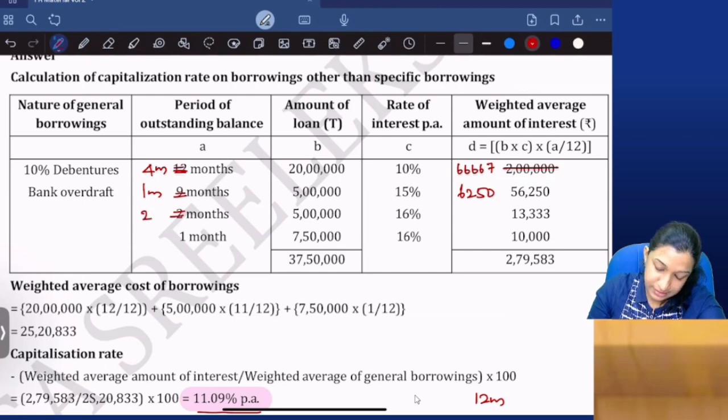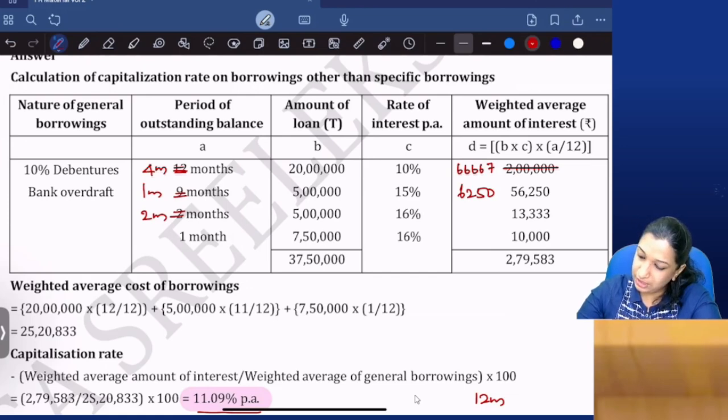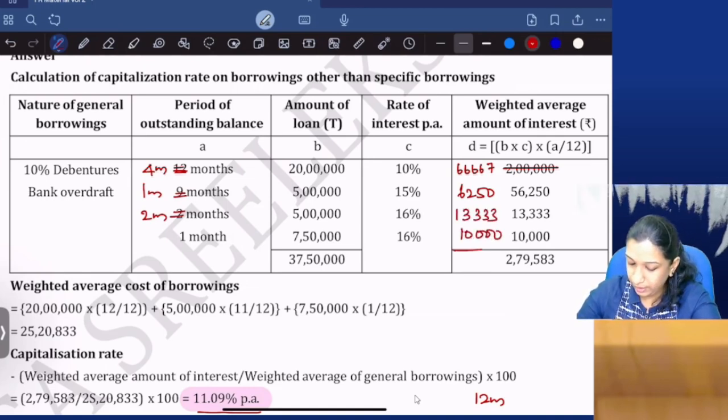Then 5 lakhs into 16% into 2 by 12, October and November, that is 13,333. And this is 10,000. So interest: 66,667 plus 6,250 plus 13,333 plus 10,000, it is 96,250 is the interest.